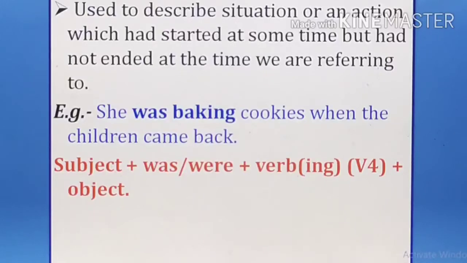For example, he was, she was, it was. Okay. Any name, Ravi was, John was. If it is I also, I was, but if it is you, if the subject is you, were; they were, we were. Okay. So according to the subject we have to use was or were.